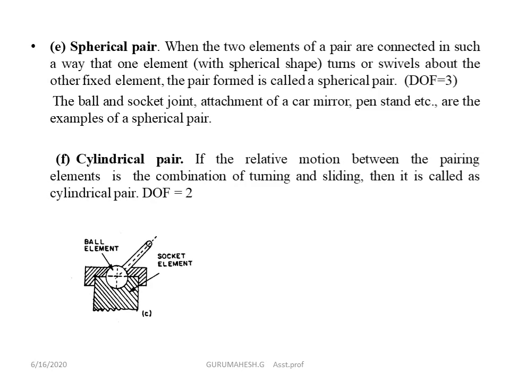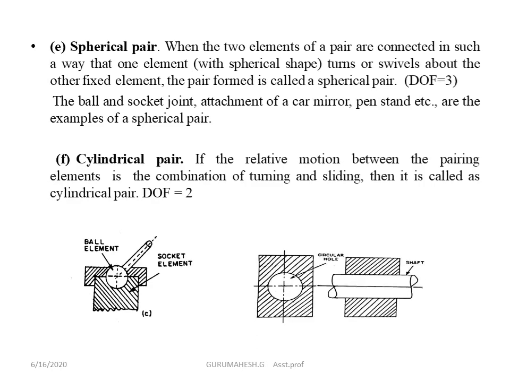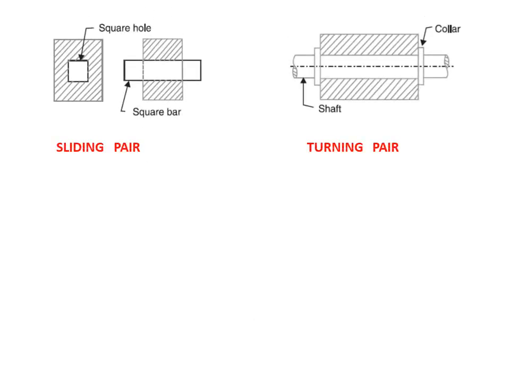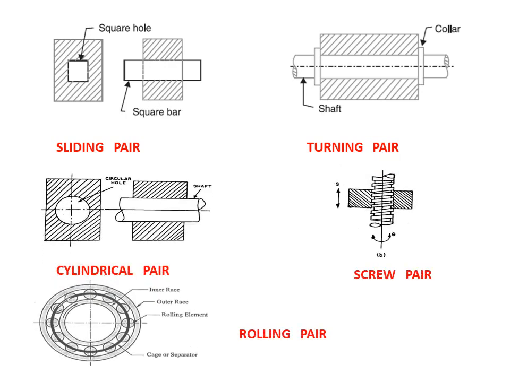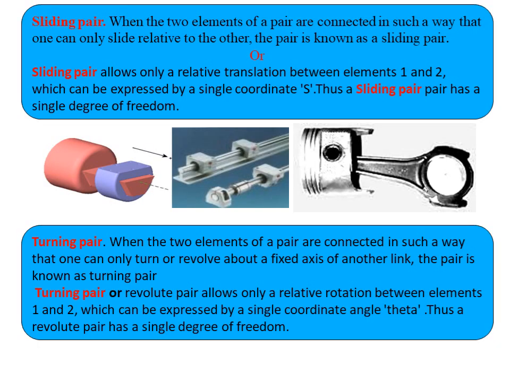So it has 3 degrees of freedom, and the cylindrical pair has 2 degrees of freedom. It means it will rotate in the circular hole and move forward and backward in the circular hole. So generally it has 2 directions of degrees of freedom. We will see what is meant by degrees of freedom in the coming classes. Now, the types of pairs, because it is a very important question for 10 marks: sliding pair, turning pair, cylindrical pair, screw pair, rolling pair. We go over them quickly.